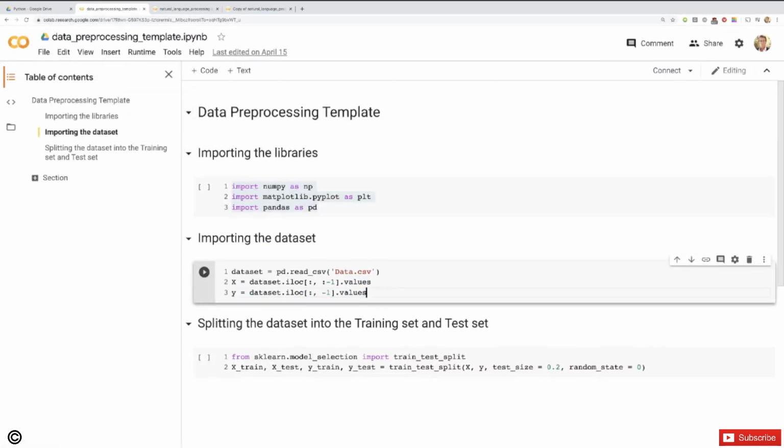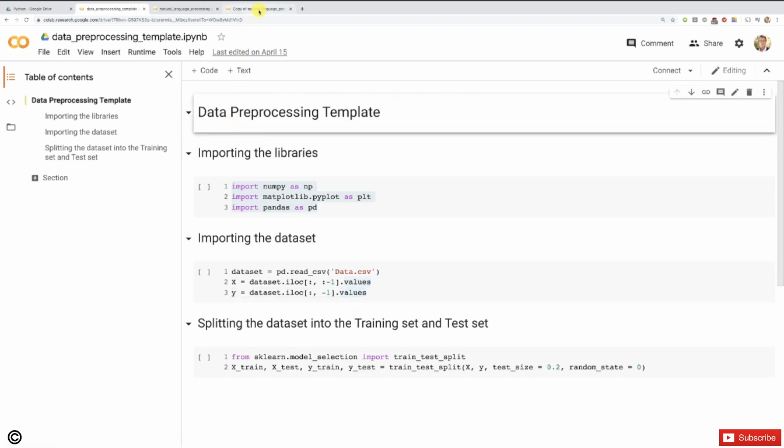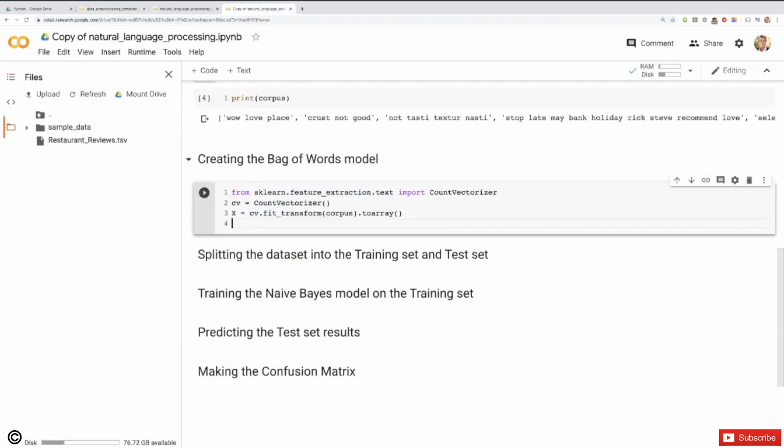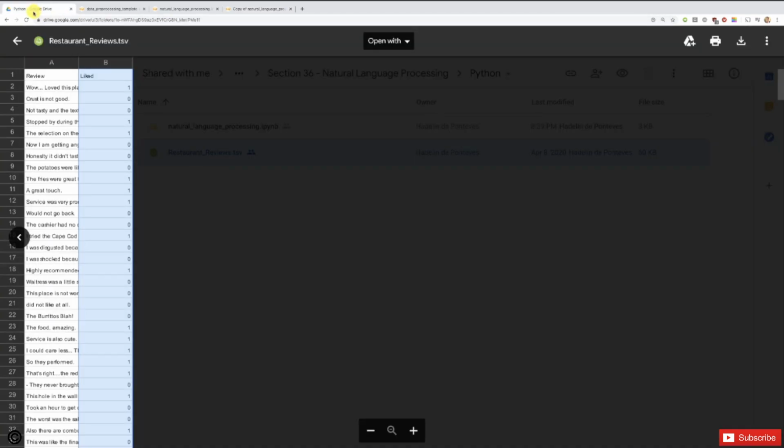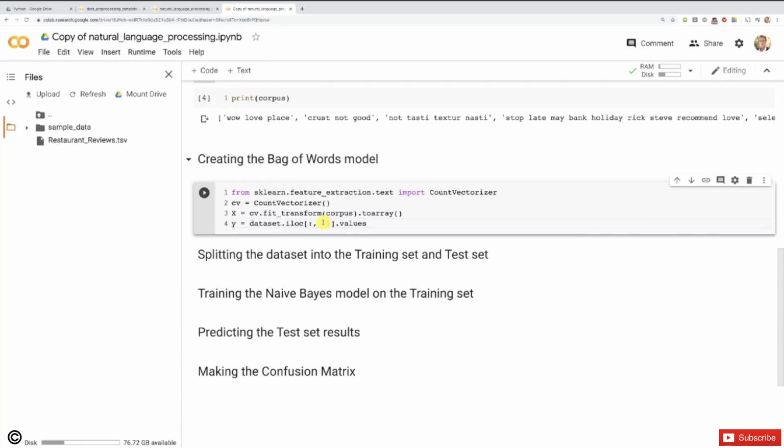So I'm copying this and pasting it right here, deleting this. And that's exactly our dependent variable. It is just taking the last column of our dataset, which is the same as the second column. You can either put a -1 here or the index 1, but we want to make this a code template if we can. So let's just keep that.